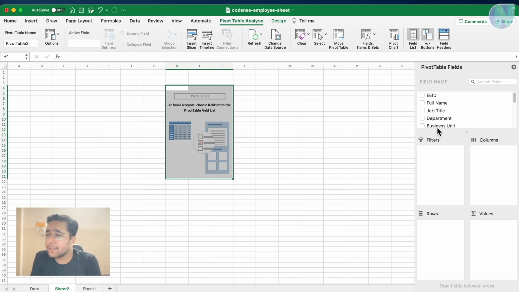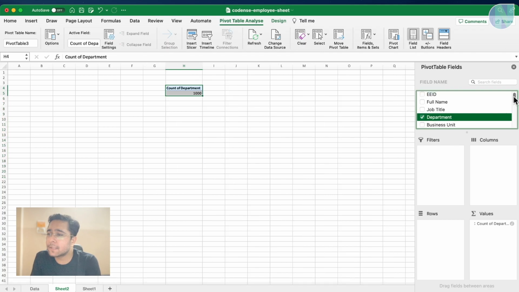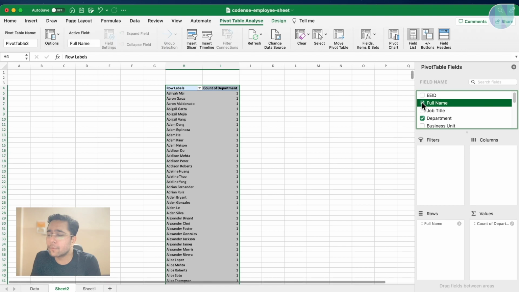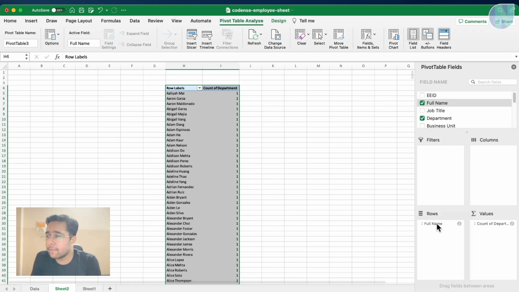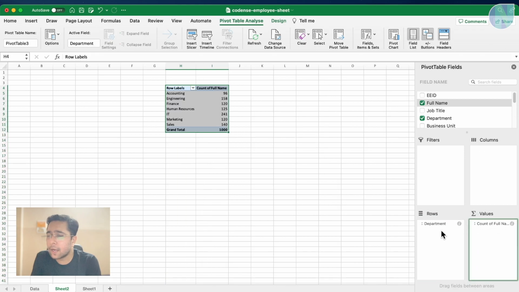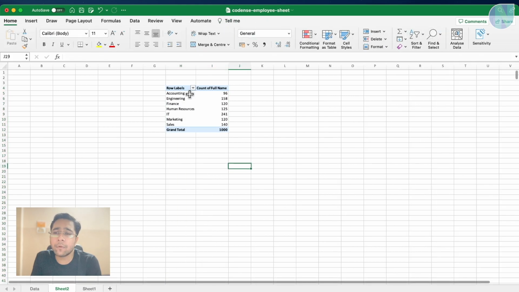Now here in this pivot table there are different options. Let's try choosing different options. Like what are here? We have age, hire date, we have department. So I will select the department and I will select anything here, like suppose full name of the employees. It is not useful as of now. So I will change this here. I will say I want to count the number of employees in this data.